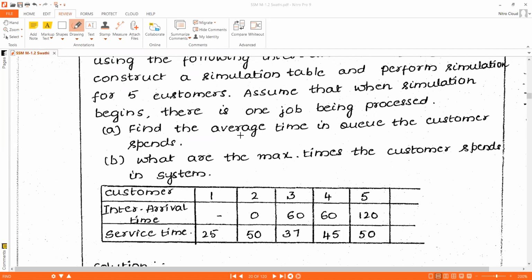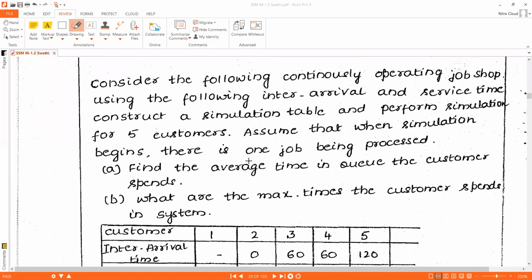Okay, we'll see how to solve it. First, we'll understand the problem here. First we need to check whether the problem is single channel queuing system or multi-channel queuing system. It is a single channel queuing system problem, because here they have given that consider the following continuously operating job shop using the following interarrivals and service time.